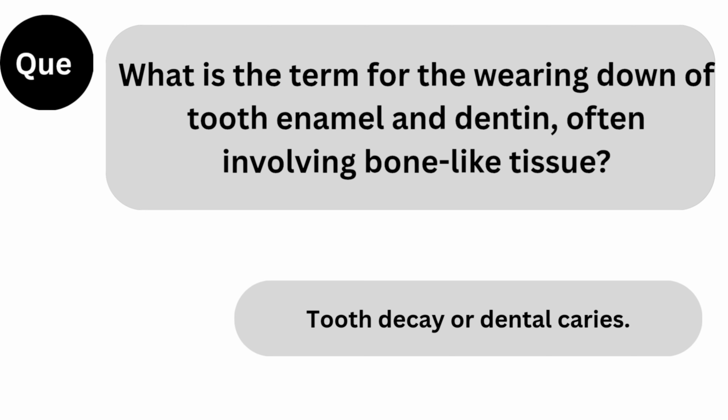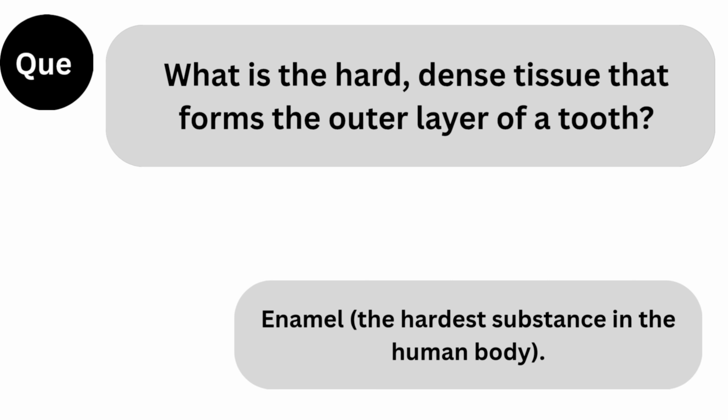Next question. What is the term for the wearing down of tooth enamel and dentin, often involving bone-like tissue? Answer. Tooth decay or dental caries. Next question. What is the hard, dense tissue that forms the outer layer of a tooth? Answer. Enamel, the hardest substance in the human body.